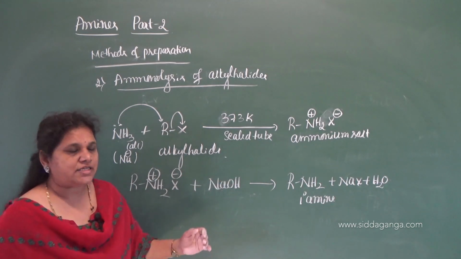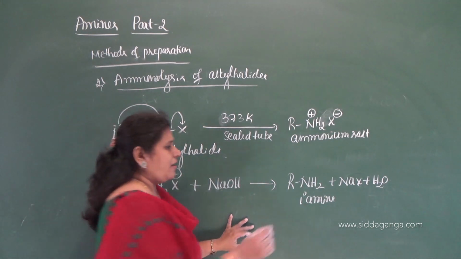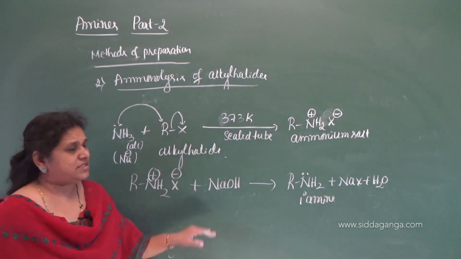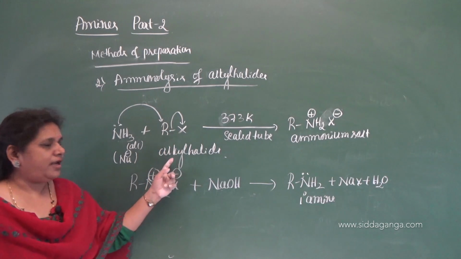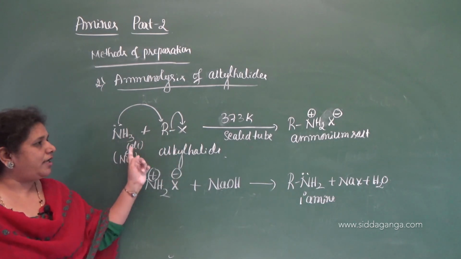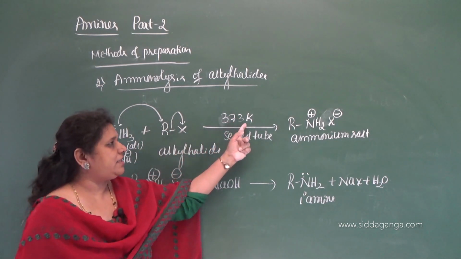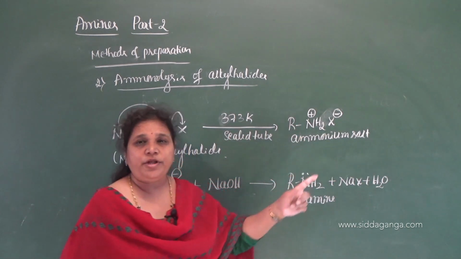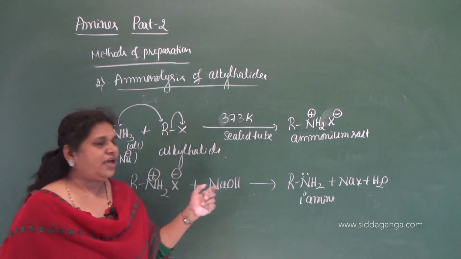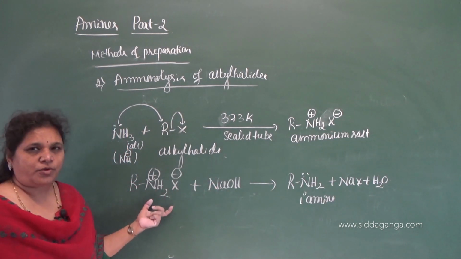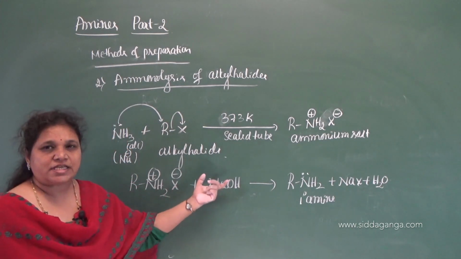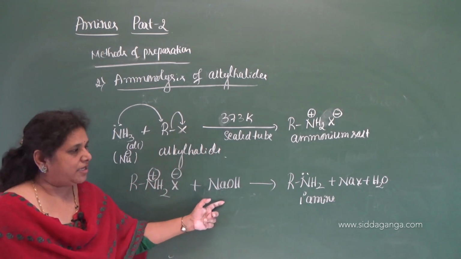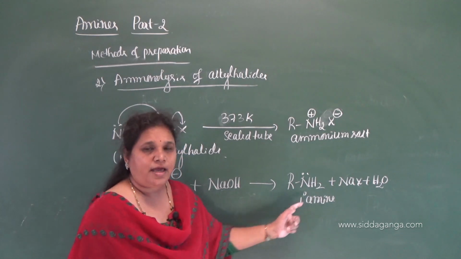This is the first step in the ammonolysis. What happens when alkyl halide is heated with alcoholic ammonia at 373 Kelvin in a sealed tube? First it forms the ammonium salt, and the free amine is removed from the ammonium salt by treating it with a strong base, giving a primary amine.